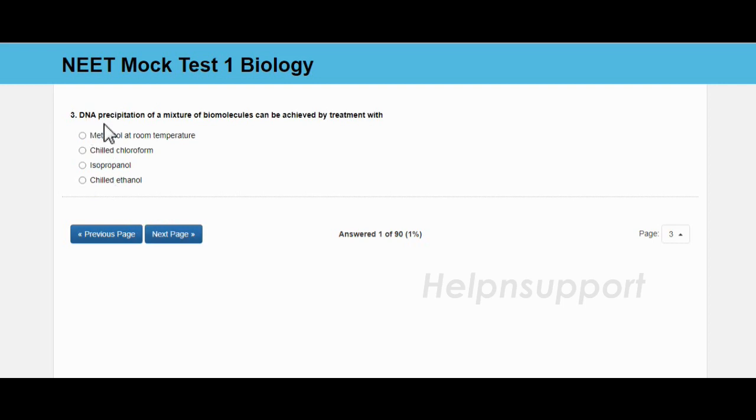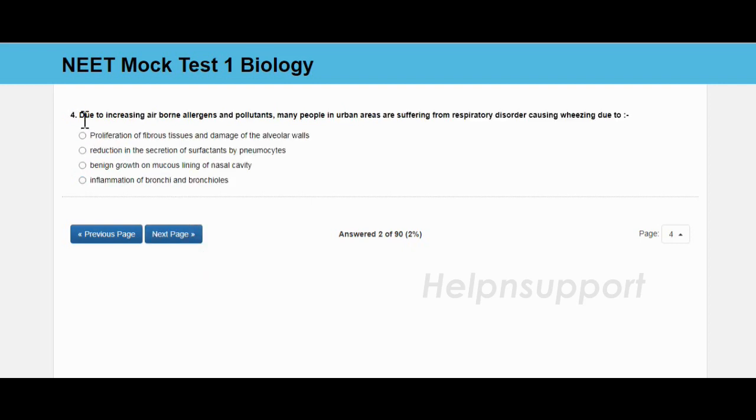DNA precipitation of a mixture of biomolecules can be achieved by treatment with methanol at room temperature, chilled chloroform, isopropanol, chilled ethanol. And the answer is chilled ethanol.